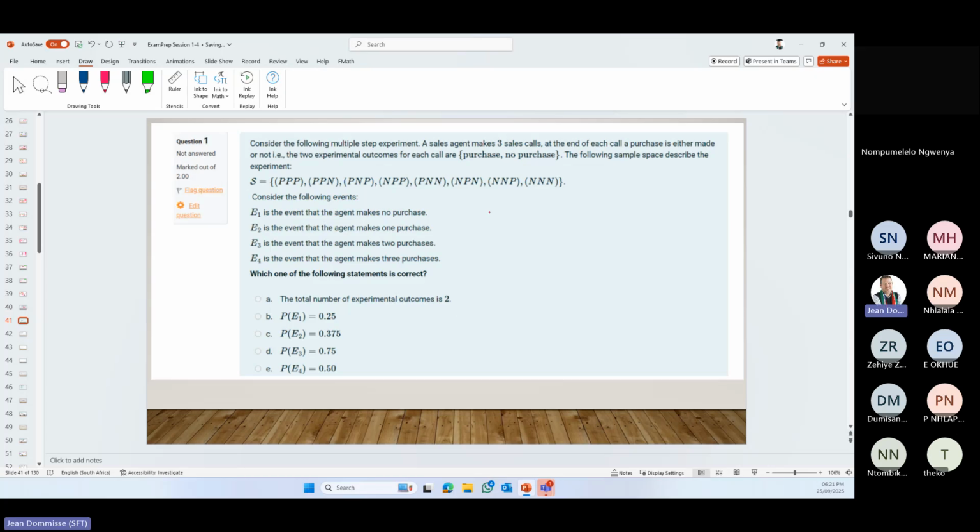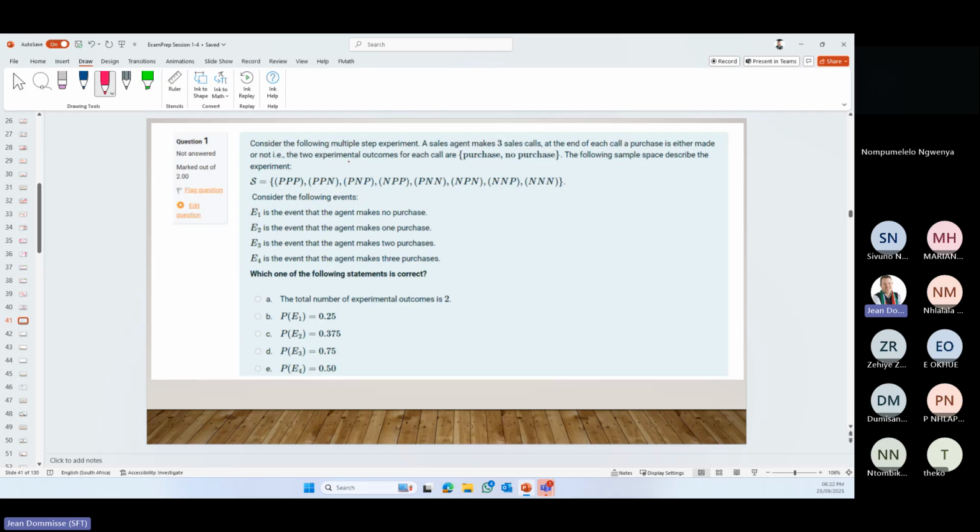Okay, this one was something different that again was from one of the mock exams. So probabilities. Consider the following multiple step experiment. A sales agent makes 3 sales calls. At the end of each call, a purchase is either made or not.